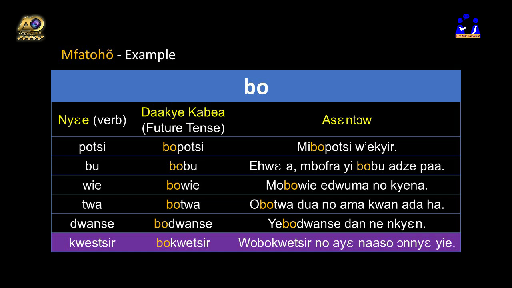In a sentence, we have: Ye bokwetsir na ye naso onye juma. We will avoid him and do it, but it will not work.